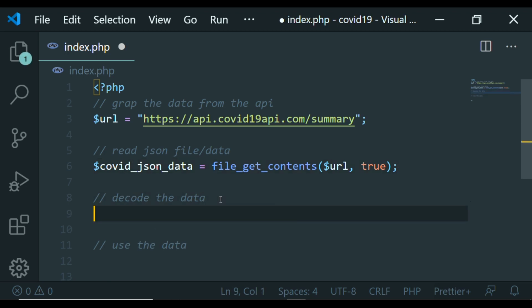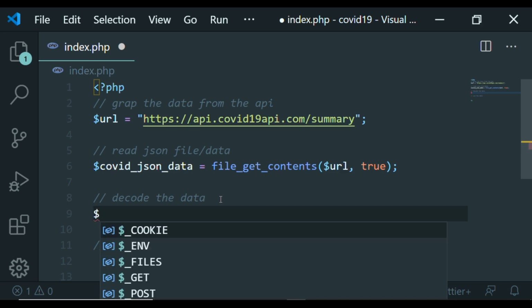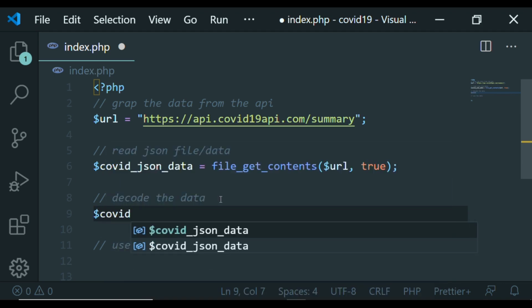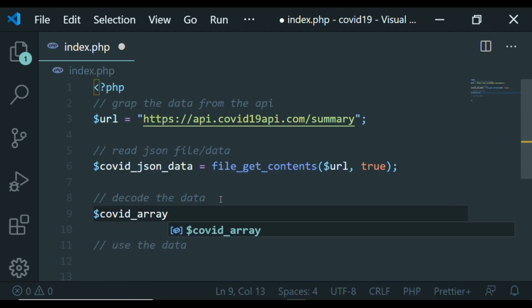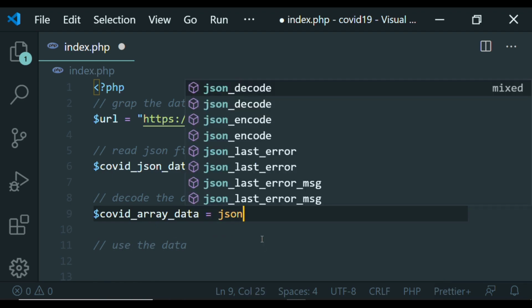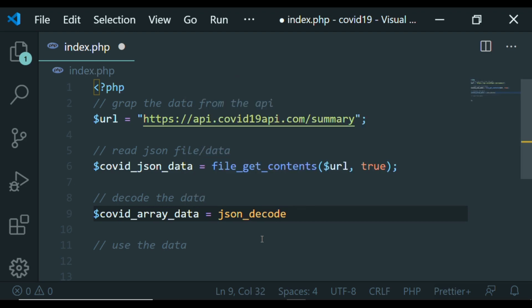So now that I've grabbed it, the next step is what? To decode the data I just grabbed. So if I decode it, what I want to do is to convert it into a PHP array. When I convert it into an array, I'll be able to use it programmatically with no headache. So I'll create a new variable and I'll call it COVID array data, and I'll say is equals to. So what I'm going to do is use another function called JSON decode.